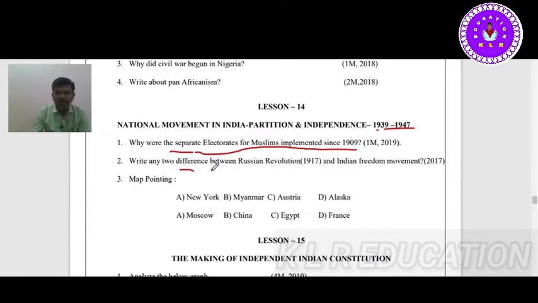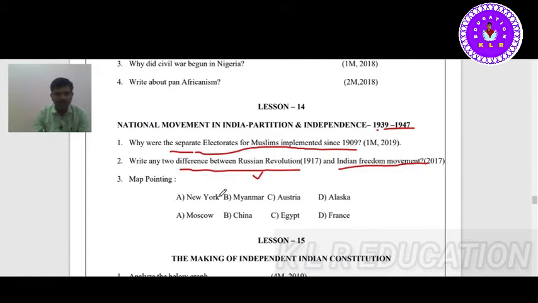Write any two differences between the Russian Revolution and the Indian freedom movement. Here you have to write any two differences. The Russian Revolution was led by Lenin, and there was eviction of landlords. The Russian Revolution was somewhat violent, but the Indian freedom movement was completely non-violent.